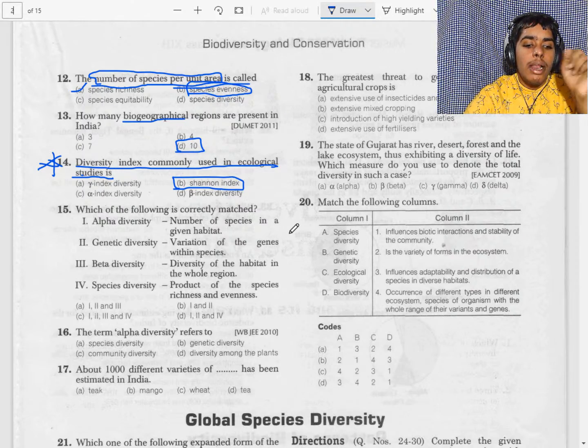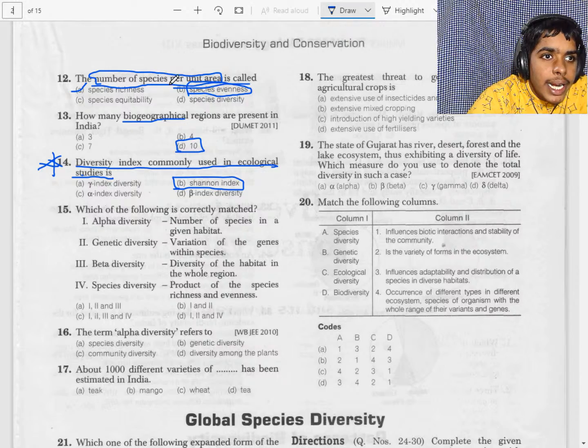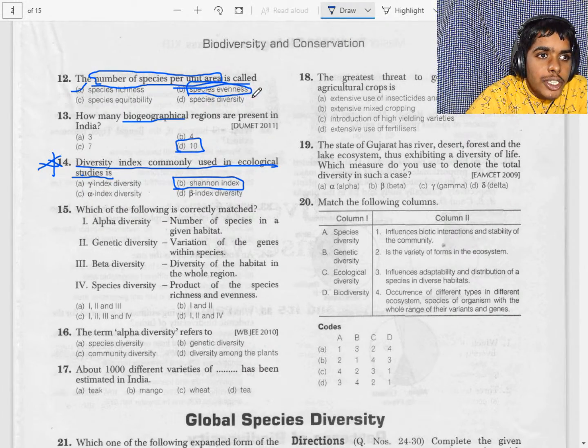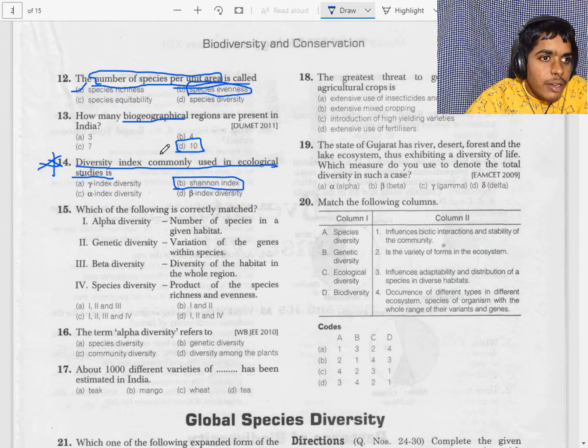Now let's see the global species diversity. Which of the following expanded forms, abbreviated forms, are correct? UNEP, United Nations Environmental Policy. No. IUCN, International Union for Conservation of Nature and Natural Resources. Yes, it is correct. Let's read. It is the 11th page. Okay. IUCNNR, that means International Union for Conservation of Nature and Natural Resources, is now known as WCU.